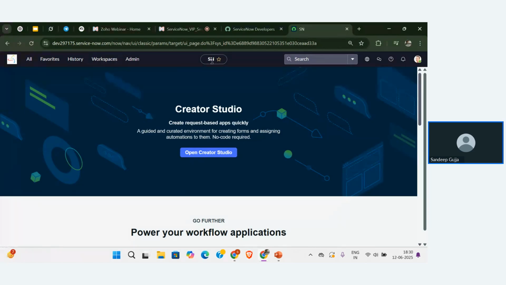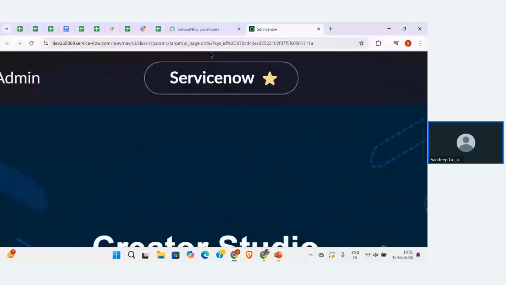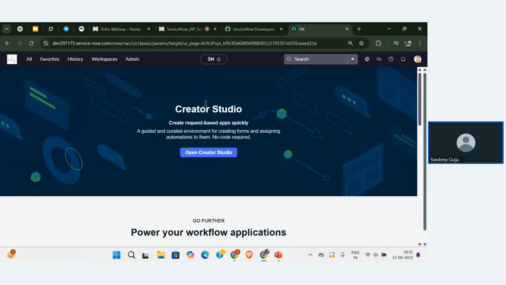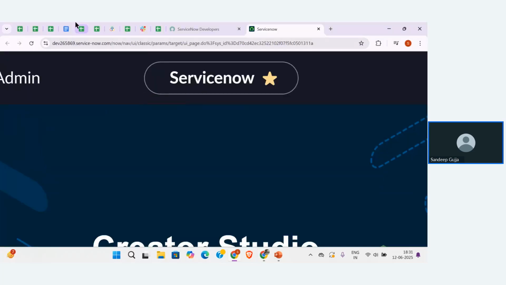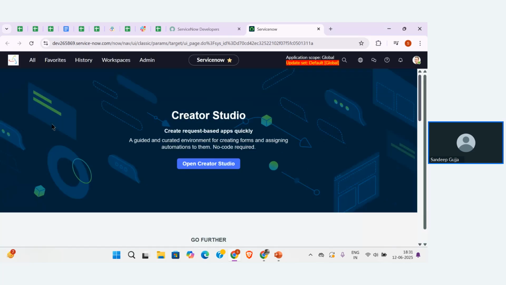This one also has a SmartBridge logo, but here the name of the contextual API is ServiceNow. Here this is SN, and you can observe the major difference. That is the major difference I need to tell, right? The major difference is with the number. That is the dev number. You can see that on the top.